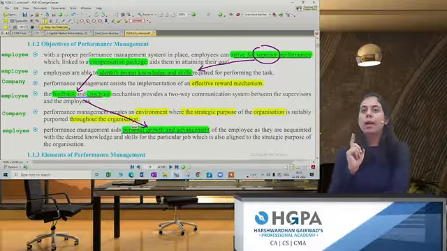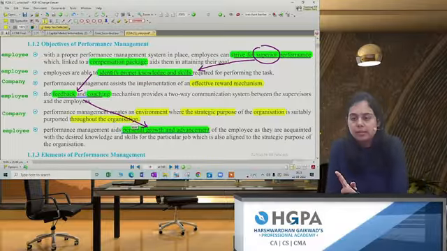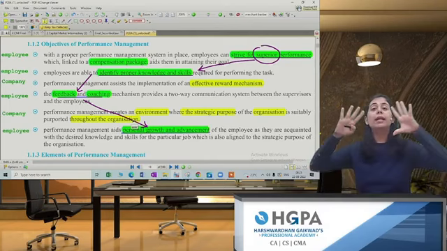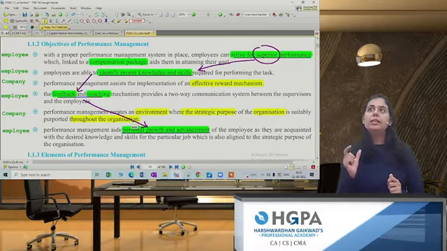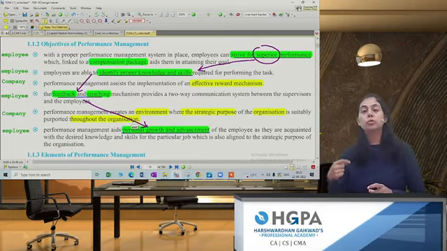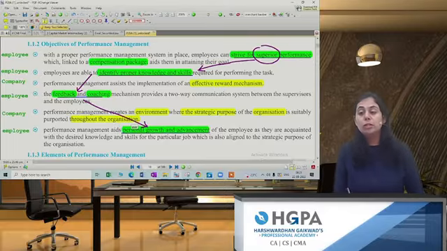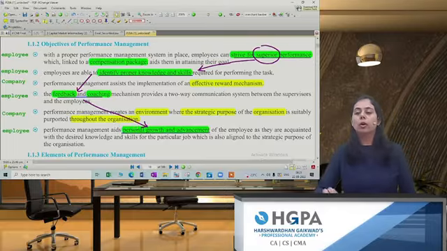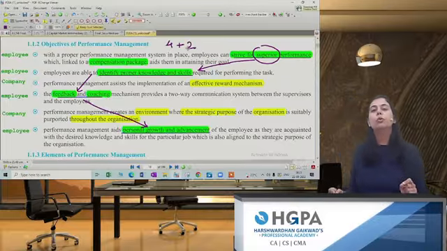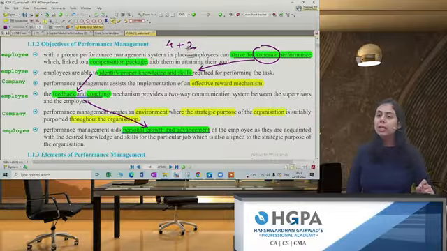Okay, performance management will never work department-wise. That is why the point is written that in performance management, the company's environment is so good that it is suitable for the entire organization. It will not be that it is suitable only for the finance sector, only for marketing, or only for sales. No, it will be suitable for the entire organization. So whenever we remember this answer, remember it as 4 plus 2: 4 points for the employee and 2 points for the company.